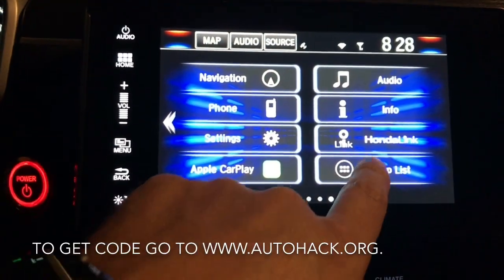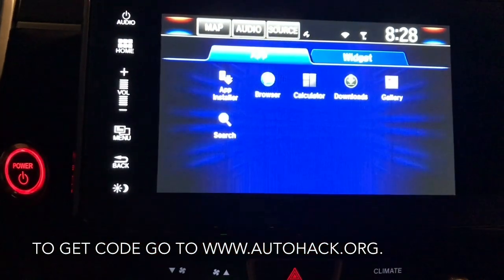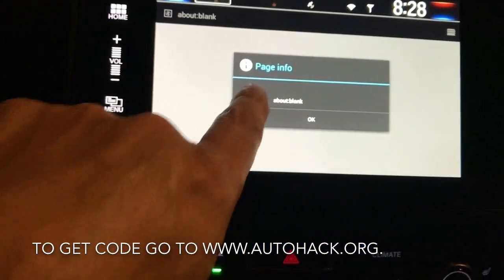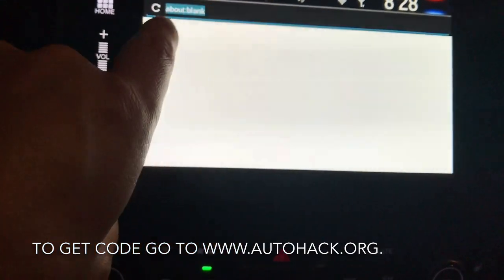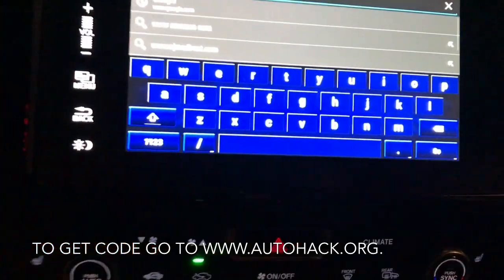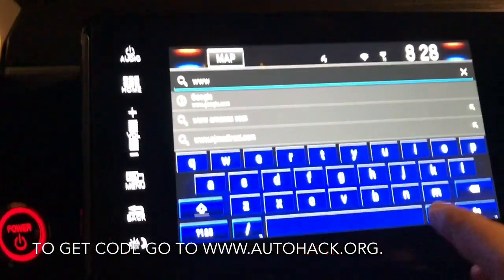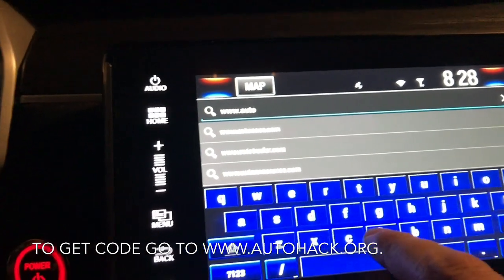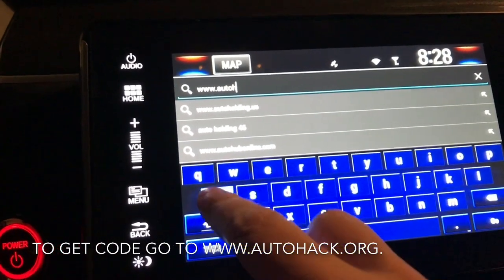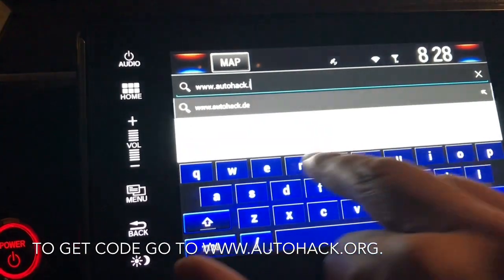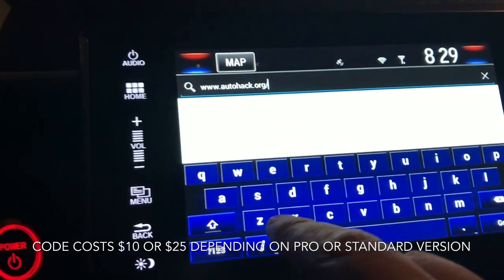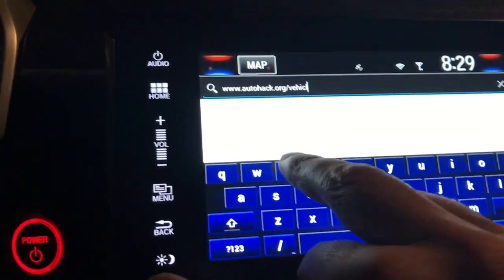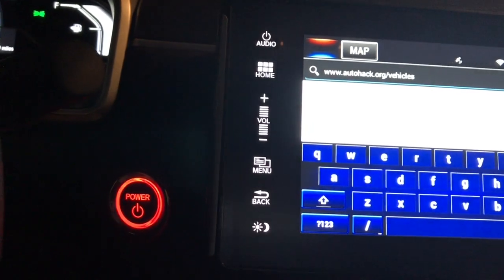So I'm going to go into my app list, and I'm going to go into my browser over there, and then I'm going to enter the address, which is www.autohack.org/vehicles. All right, and let's say go.